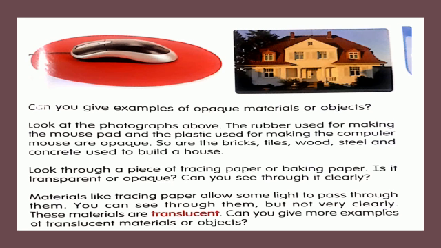Look through a piece of tracing paper or baking paper. Is it transparent or opaque? Can you see through it clearly? Materials like tracing paper allow some light to pass through them. You can see through them but not very clearly. These materials are translucent. Can you give more example of translucent materials or objects?